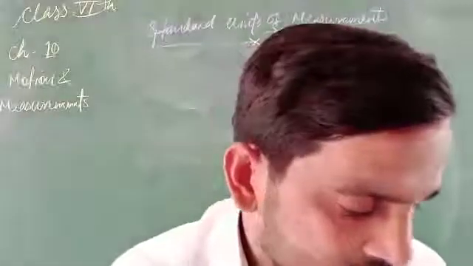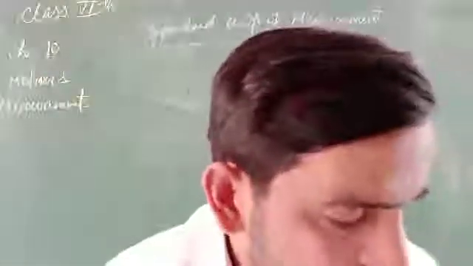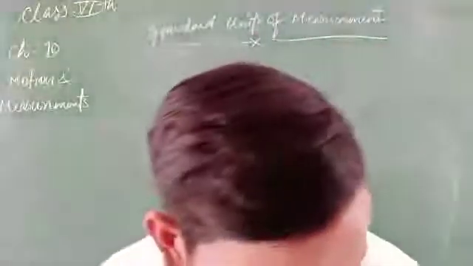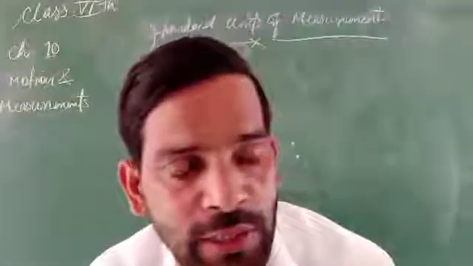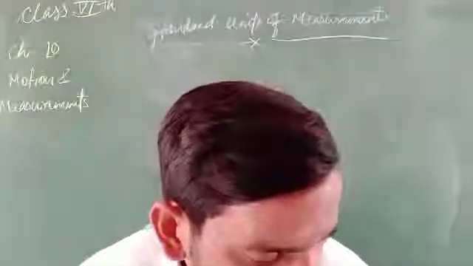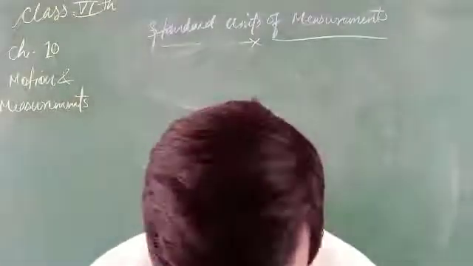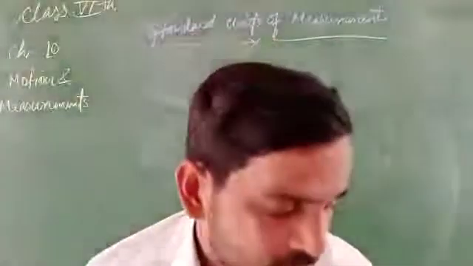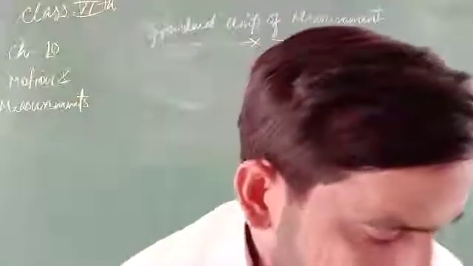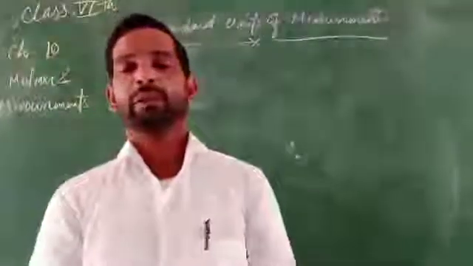So 60 seconds is 1 minute, 60 minutes is 1 hour, 24 hours is 1 day, 365 days is equal to 1 year, 10 years is equal to 1 decade, 100 years is equal to 1 century, and 1000 years is equal to a millennium. And the standard unit of mass is measured in kilogram, gram and quintal. These are the different measurement units.